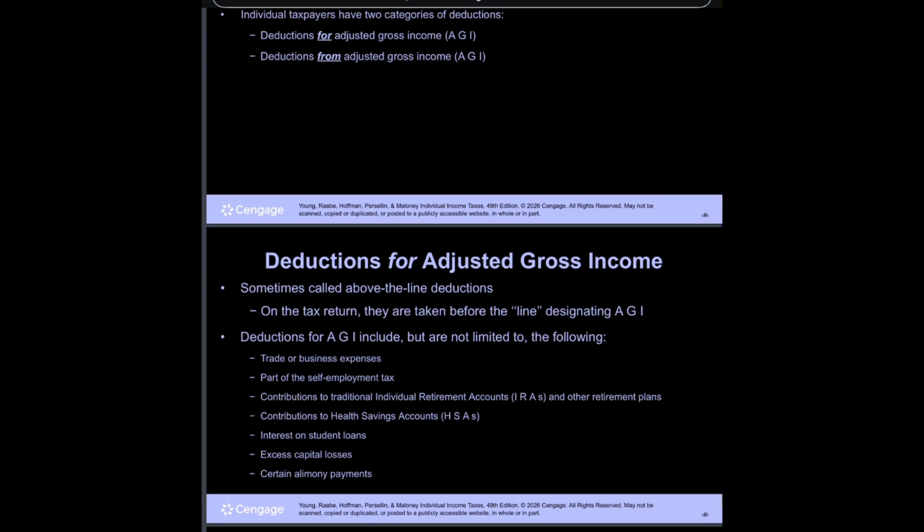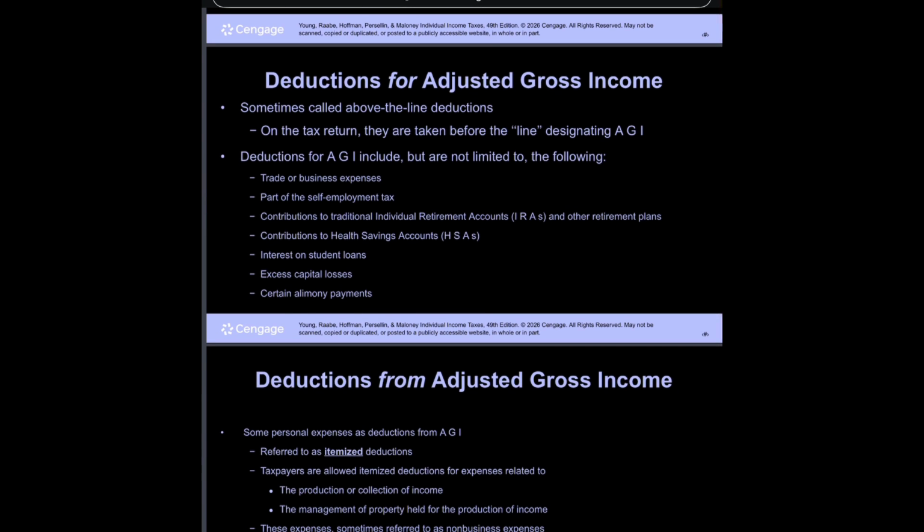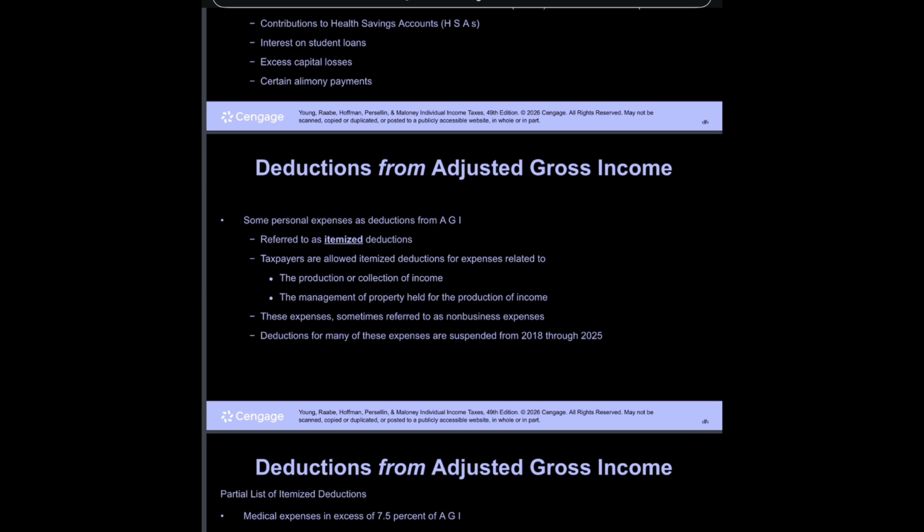Deductions for AGI include, but are not limited to, the following: trade or business expenses, part of the self-employment tax, contributions to traditional individual retirement accounts, IRAs, and other retirement plans, contributions to health savings accounts, HSAs, interest on student loans, excess capital losses, and certain alimony payments. Deductions from adjusted gross income are some personal expenses, referred to as itemized deductions.